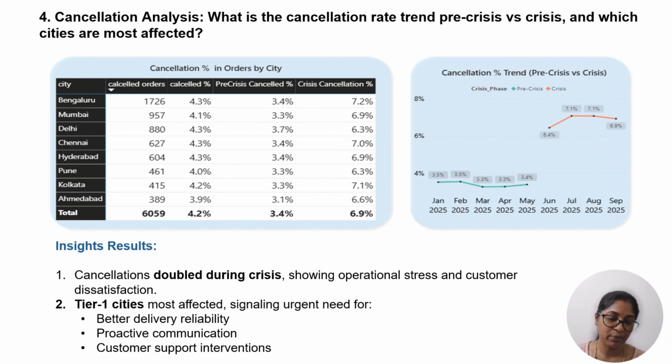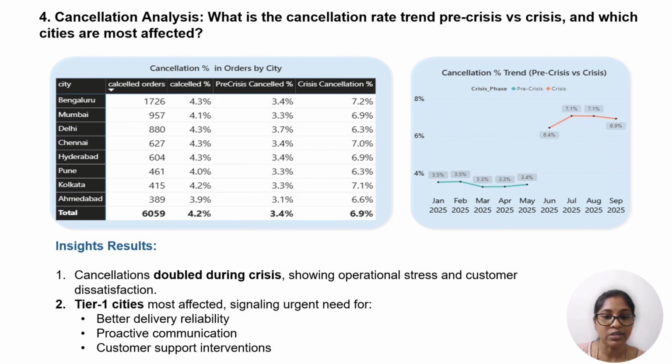Let's look at my fourth business question. In the pre-crisis period, cancellations were low and stable, and the cancellation rate was 3.3 to 3.5 percent, indicating smooth operation. During the crisis time, cancellations increased to double the rate due to operational issues and lower customer trust. So my task was to find which cities were most affected by cancellation rates, and how the cancellation rate changed month by month from the pre-crisis to the crisis period.